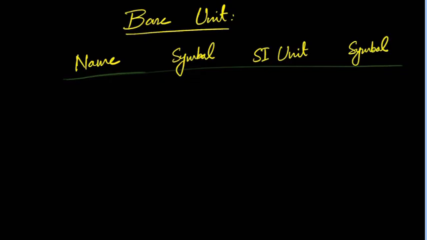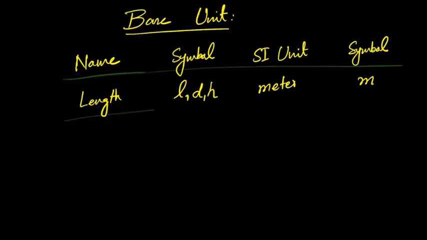The first one is length. The symbol usually you can write L, you can write D, you can write H for the height or something. So different symbols are used. SI unit is meter. The symbols of units are fixed. For the physical quantity, Cambridge is very lenient, so they do not deduct marks. But if you play with the symbol of the units then you will lose the mark. So you have to be careful with that.